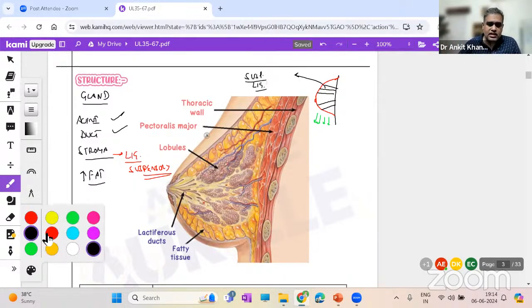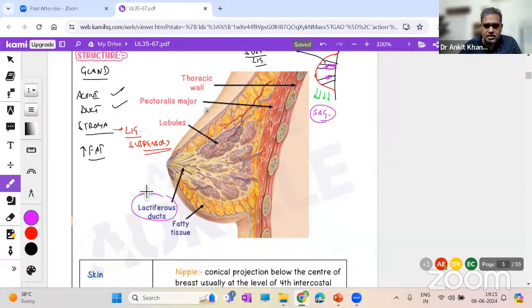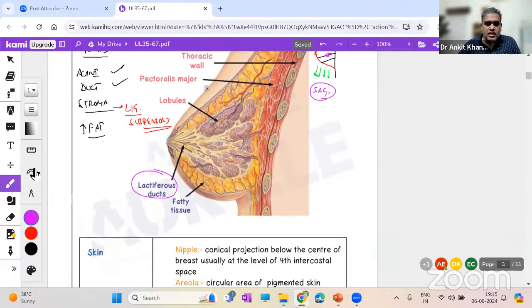Now, the question that could arise in your mind is, okay, sir, let the breast sag a bit, what's the big deal? The deal is this: what is inside the breast? Inside the breast, you have the acini and the ducts. Here you can see all the lactiferous ducts. Let us understand from this side. If gravity starts to pull the breast down, then these ducts, which are in the upper quadrant of the breast, will be pulled.